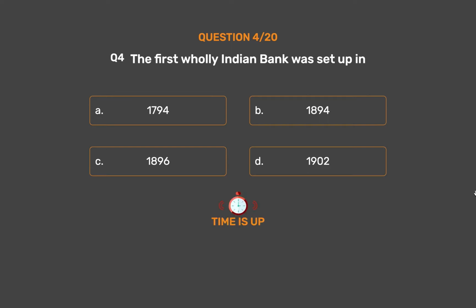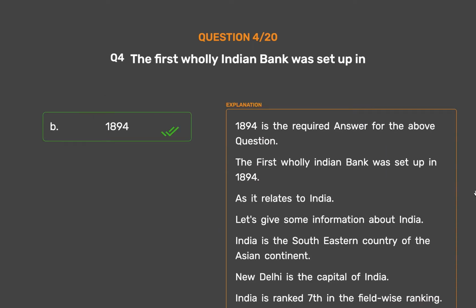The correct answer is Option B, 1894. 1894 is the required answer for the above question. The first wholly Indian bank was set up in 1894.